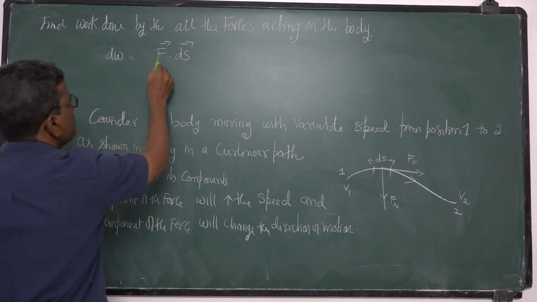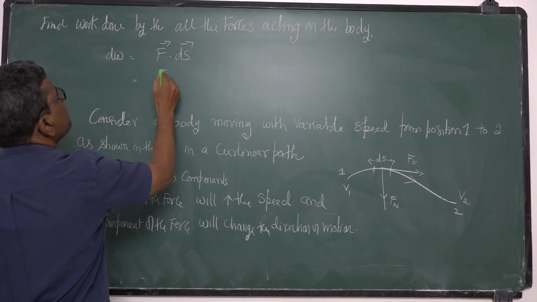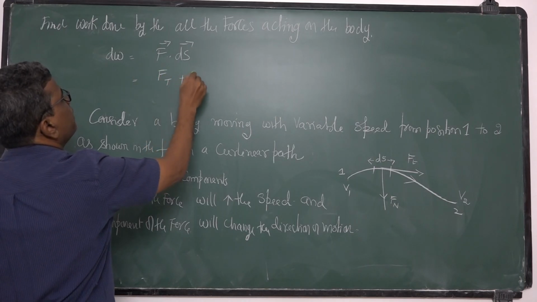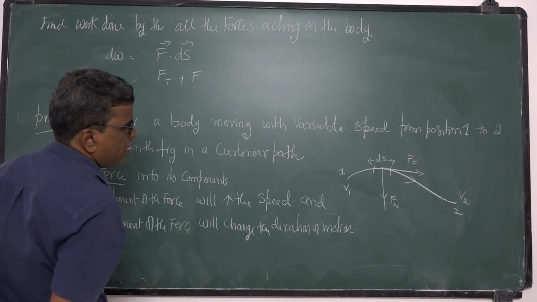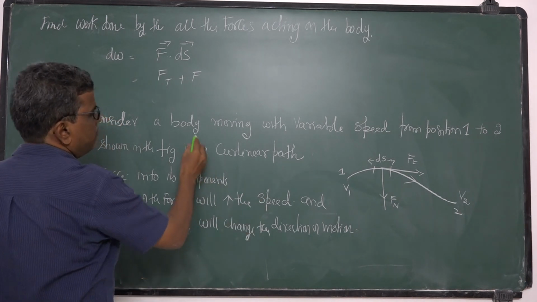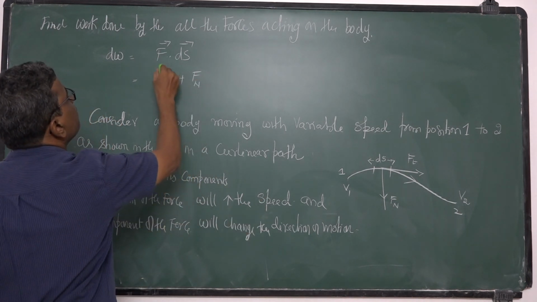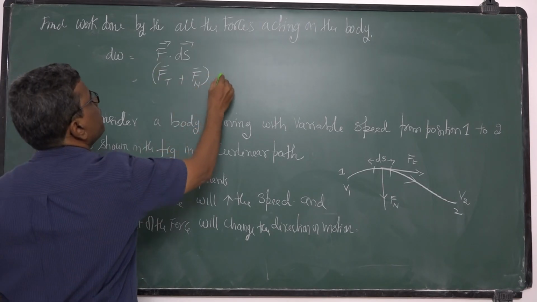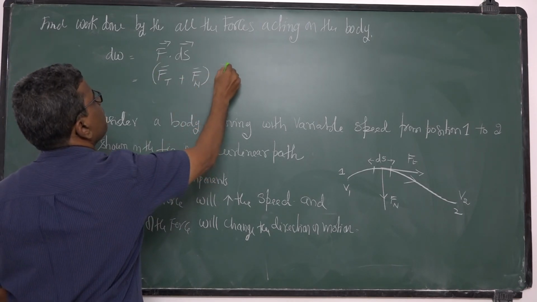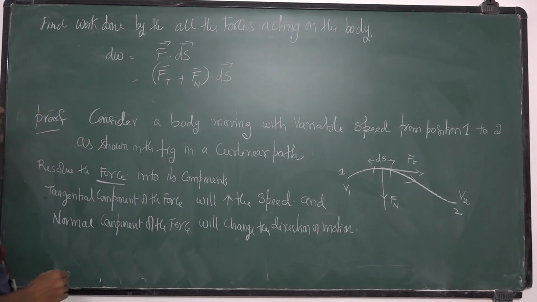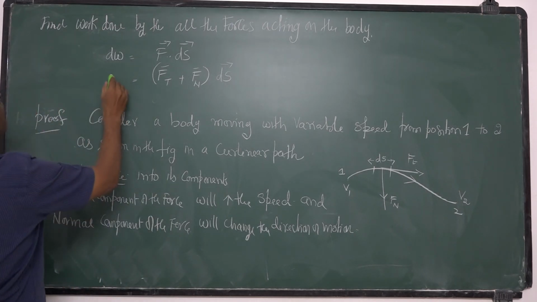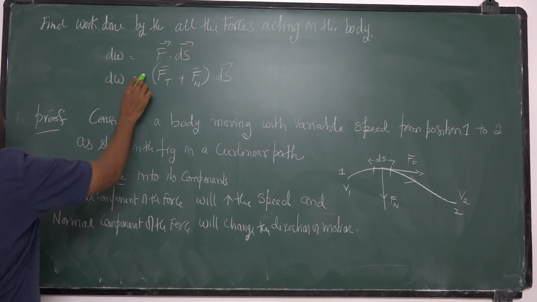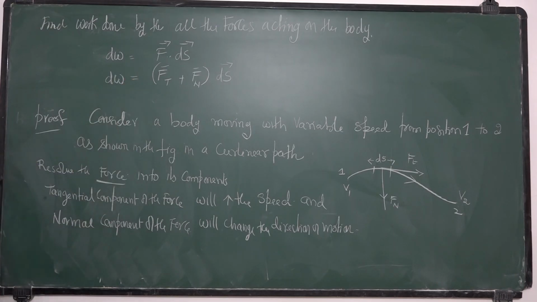So this force is resolved into two components, tangential component plus normal component. So that is the resultant force into ds. Okay, ds. So this is work done by all the forces, dW.